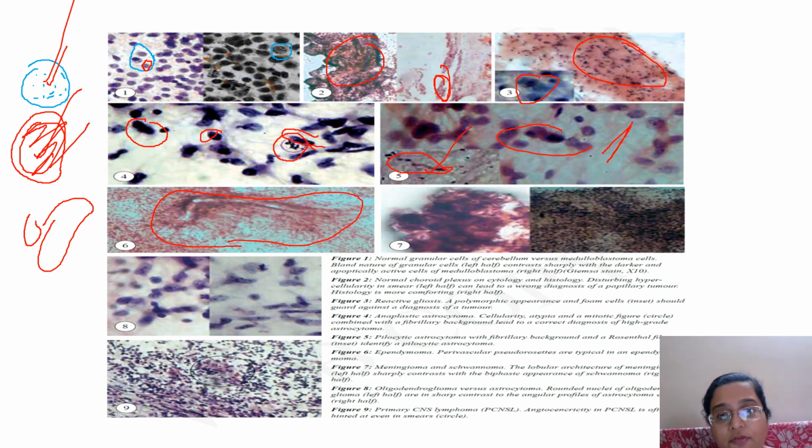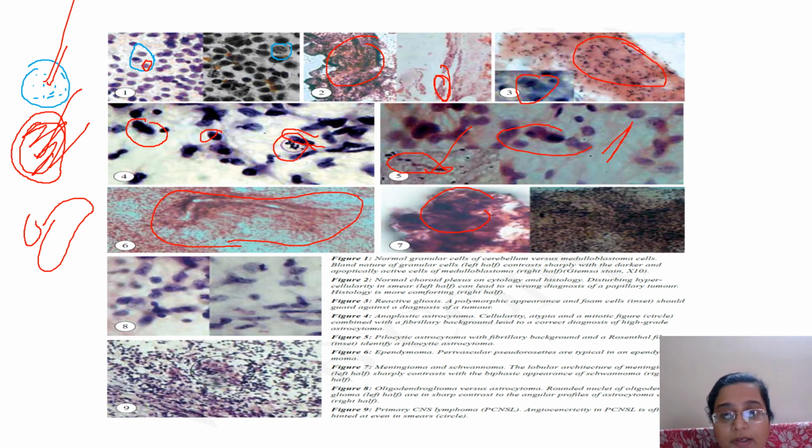Then of course you will get meningiomas. In meningiomas you can get spindle cells, you can get sheets, or 3D clusters. So this is a meningioma over here. Meningioma can happen up here, and schwannomas can happen in the lower part also. In schwannomas you will get diffuse sheets of spindle cells with a fibrillary background. Meningiomas give more of an epithelial tumor look mostly. That is how you can differentiate. Then of course radiology is there to correlate.